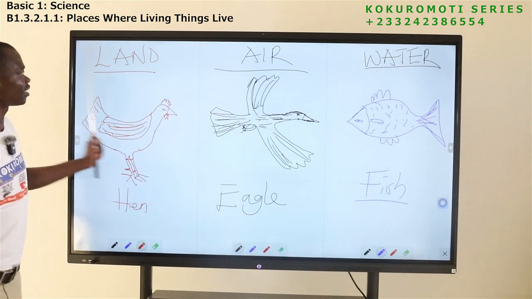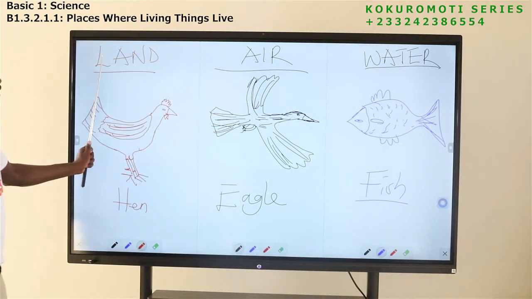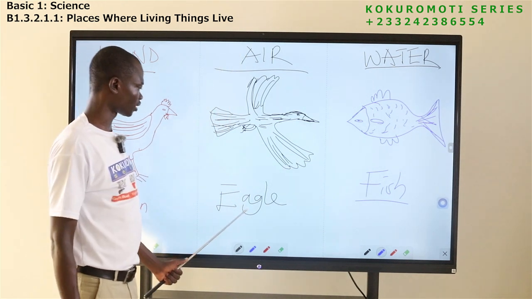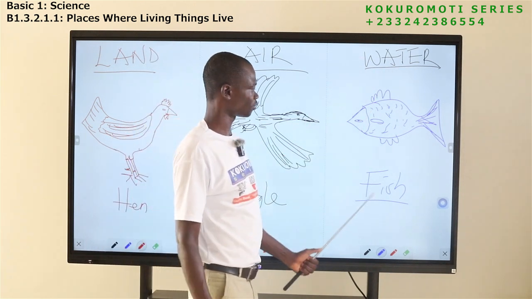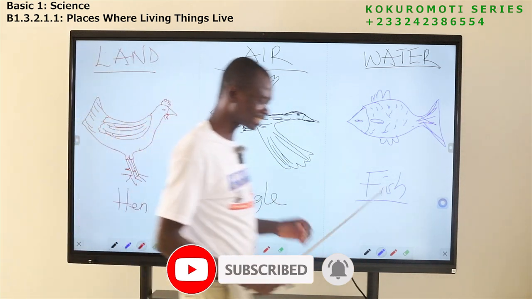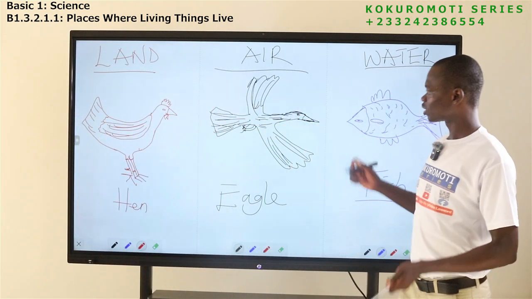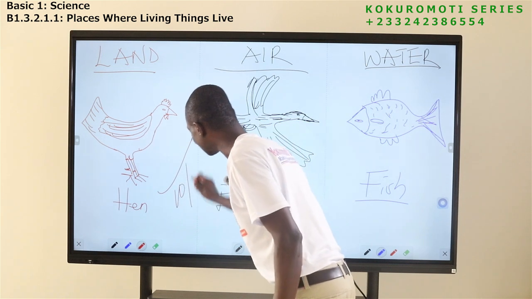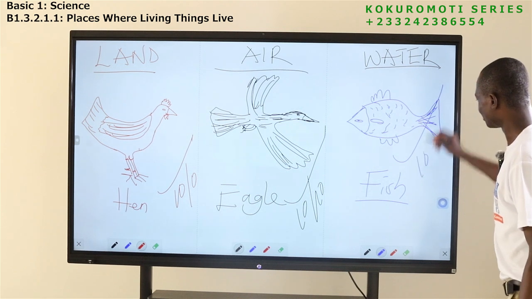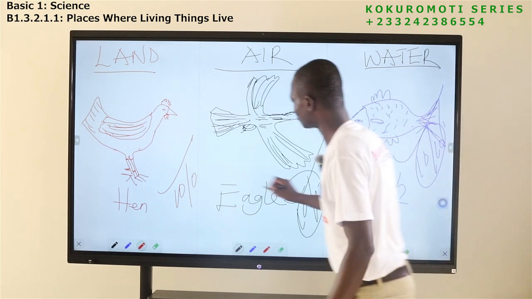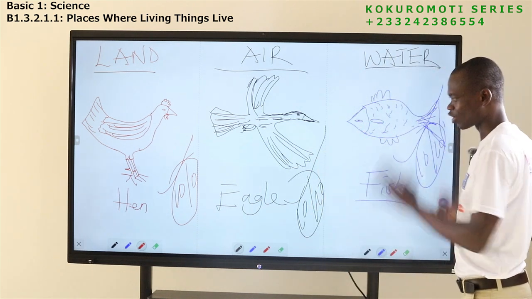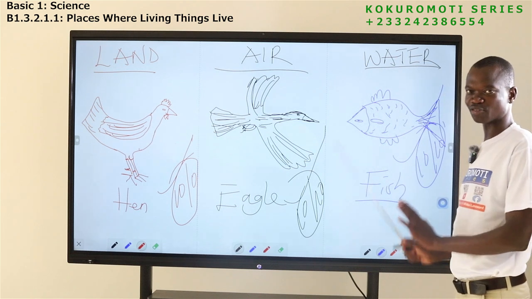Now we have seen animals and where they live. Those that live on land, one of them is what? Hen. Those that live in air, one of them is what? Eagle. Those that live in water, one of them is what? Fish. So this is what I expect you to draw. Make sure you draw. As for you, you have to color it. Make it nice and beautiful so that I can give you 10 over 10. If you don't draw it nicely, I will not give you 10 over 10. You see how nice I have drawn the 10. Make sure you also draw it like that for me.